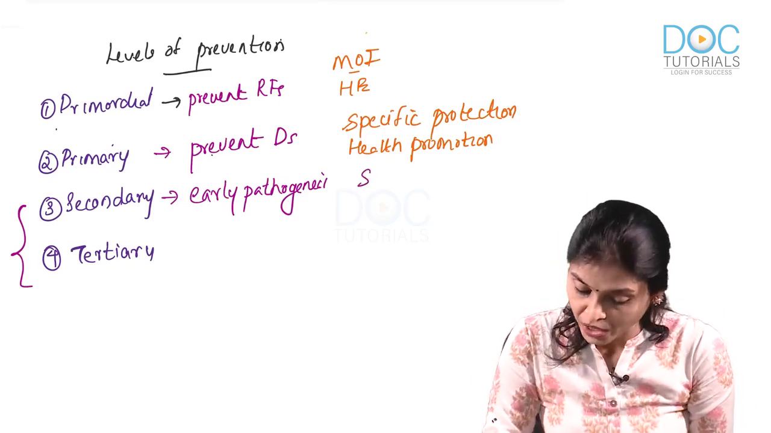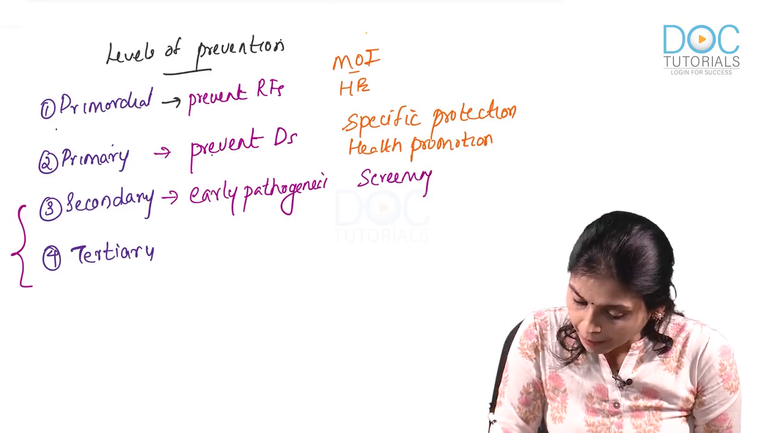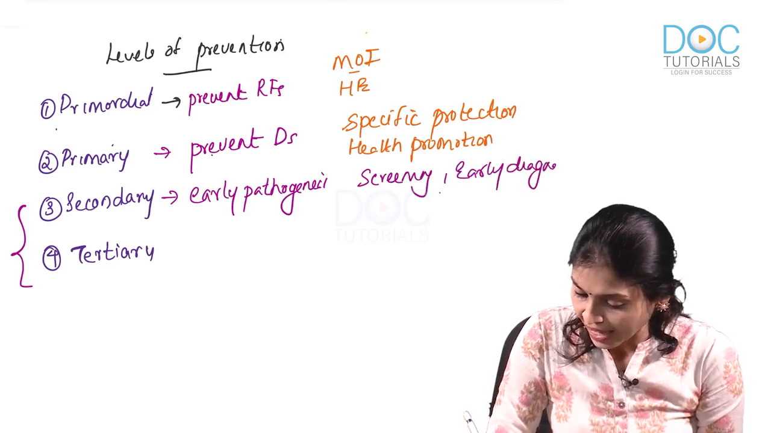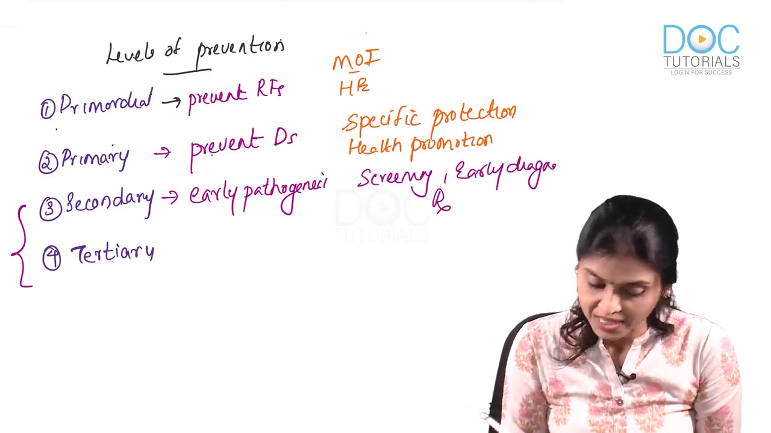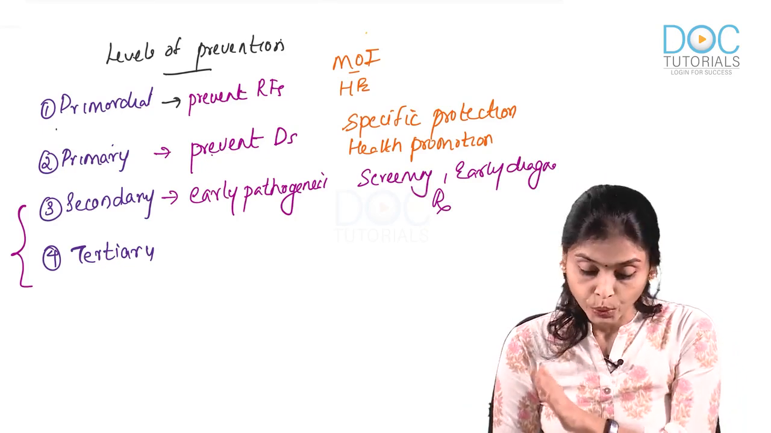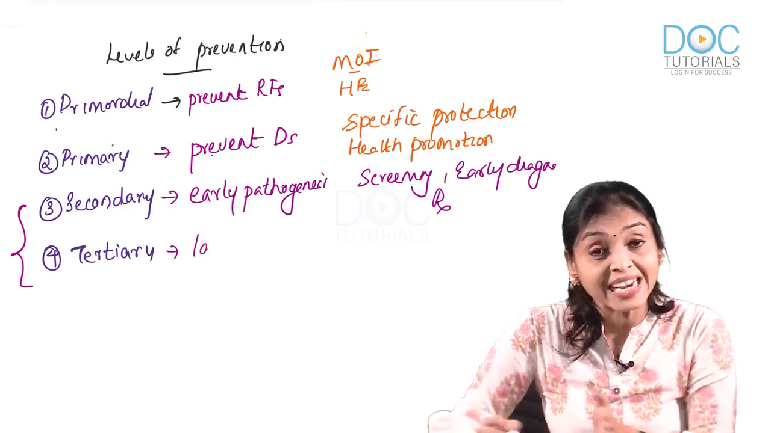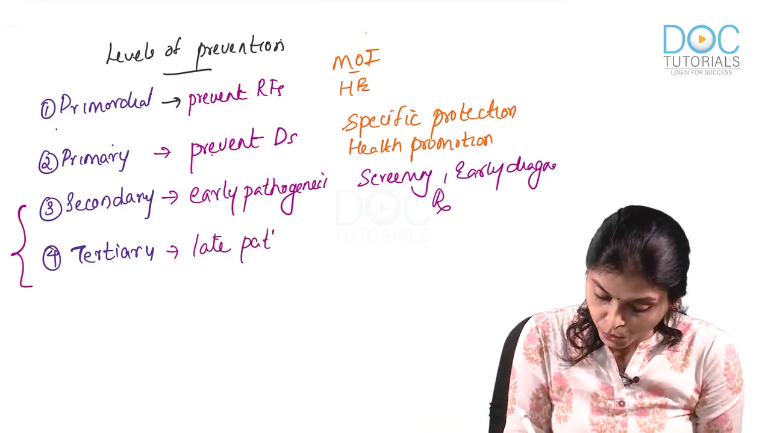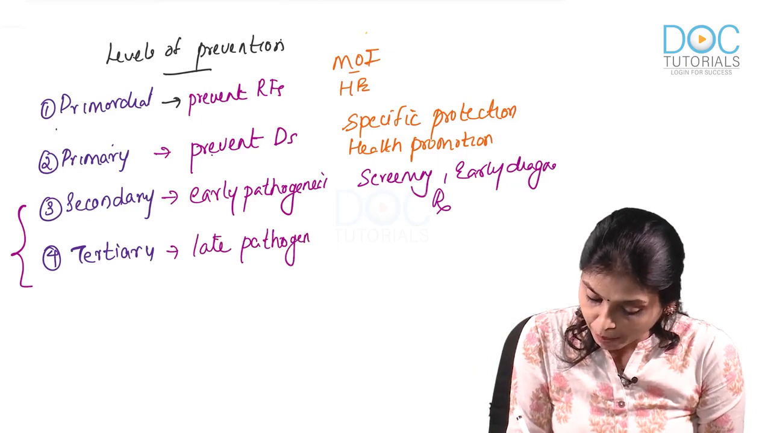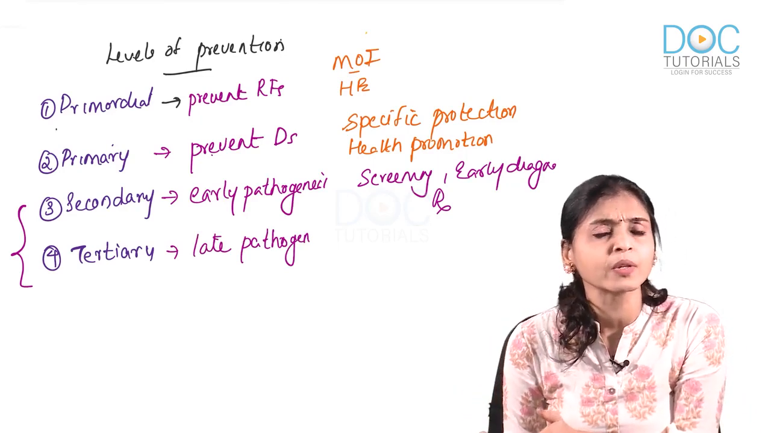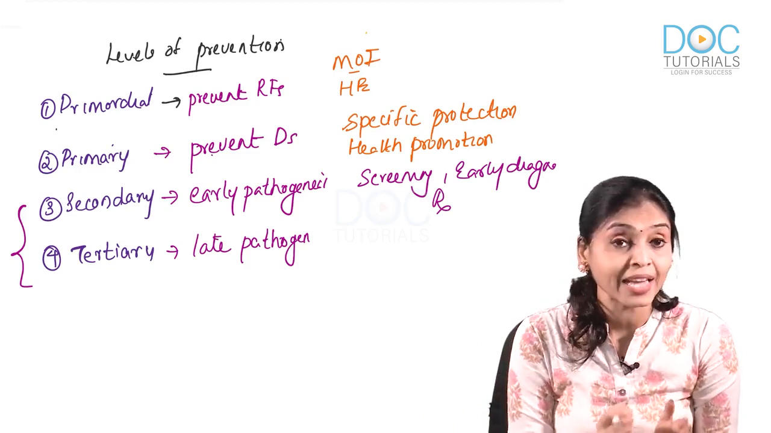So, the modes of intervention are screening, early diagnosis and giving treatment. These are the modes of intervention that you do in secondary. Now, what is tertiary? In tertiary, you are intervening at the late pathogenesis phase. That is the MCQ. Now, however you try, you will not be able to give a normal life to the patient like you did in secondary.